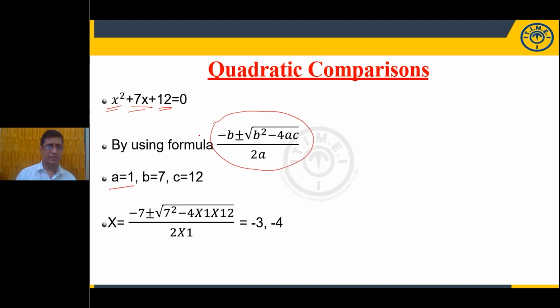So 7 is the b value. Minus 7 plus or minus under root 7 square, that is 49, minus 4 into 1 into 12, that is 48. 49 minus 48 is 1. So minus 7 plus or minus 1 by 2a means minus 8 by 2 or minus 6 by 2. So the results, minus 3 and minus 4, are the roots. Okay, this is the general, conventional, descriptive way.